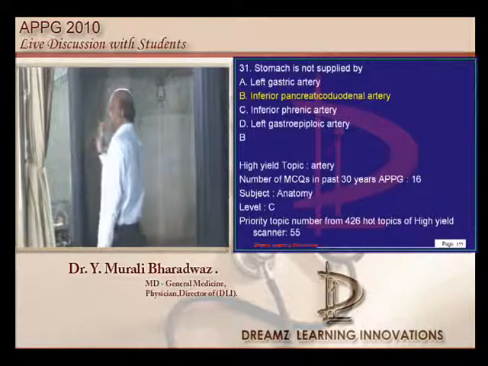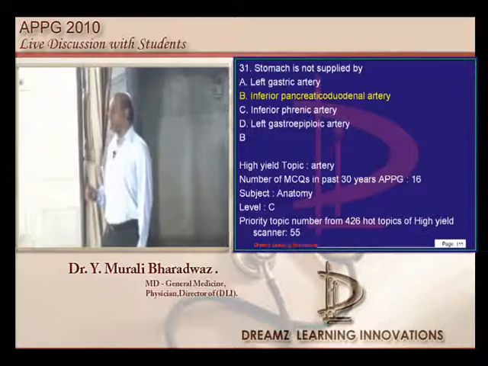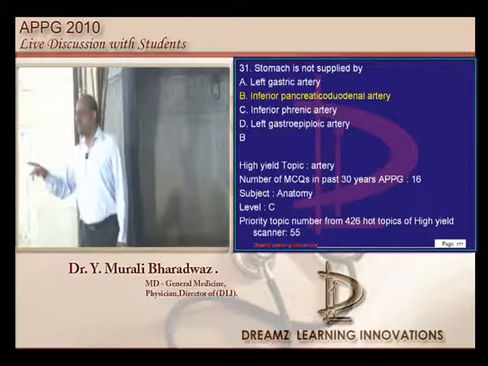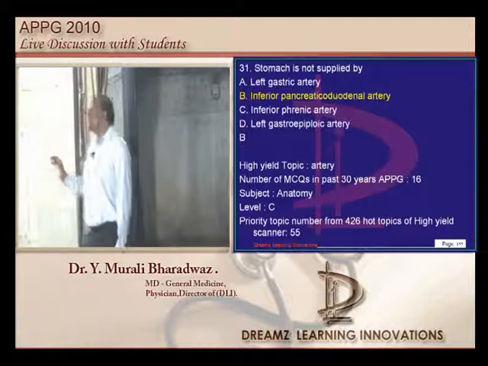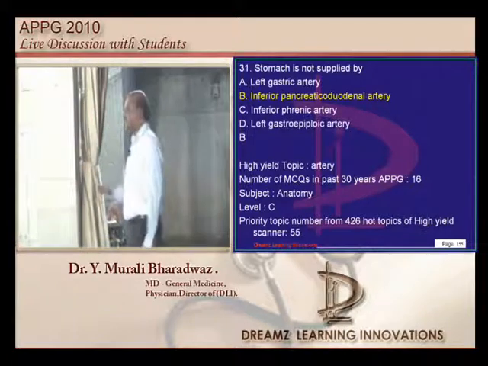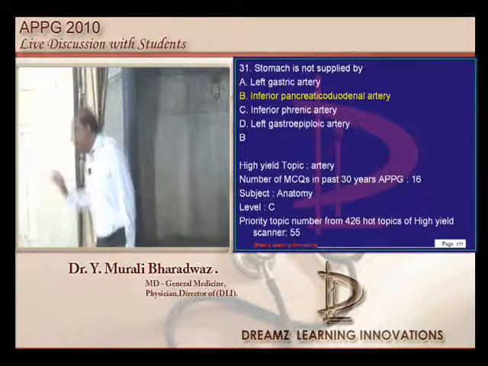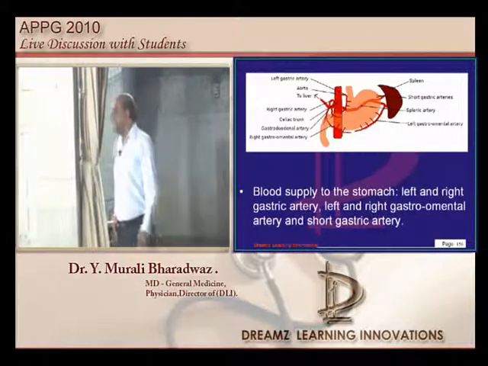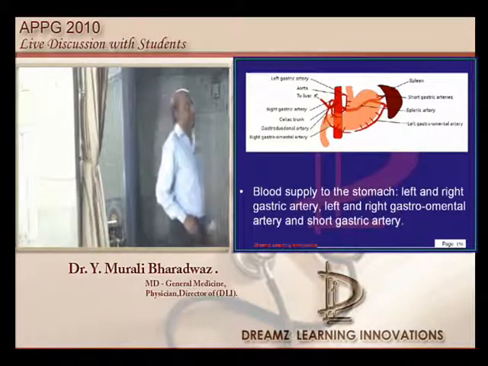One more question on artery. What is the blood supply of the stomach? How many answered inferior phrenic artery? Was it there in the options first of all? We did not cook it, right? So what is inferior phrenic artery? Sometimes, not regularly. It gives branches to the duodenum, stomach. So it is one of the rare blood supplies, inferior phrenic artery to the stomach. But inferior pancreatico-duodenal artery, it is out of question that it ever provides any blood supply to the stomach, is what needs to be remembered.